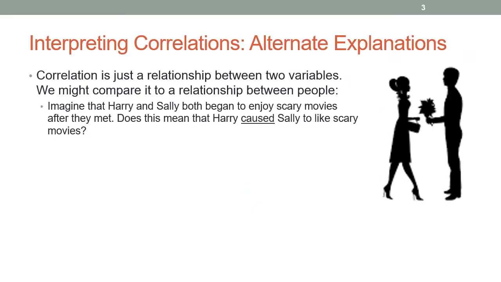So we have alternate explanations, and since we're using the word relationship, let's compare it to a relationship between people. Imagine that when Harry and Sally met, they both began to enjoy scary movies. They hadn't done that before, but they started going to a lot of scary movies together and they enjoyed it. Does this mean by default that Harry caused Sally to like scary movies? And we would have to say, no, not necessarily.